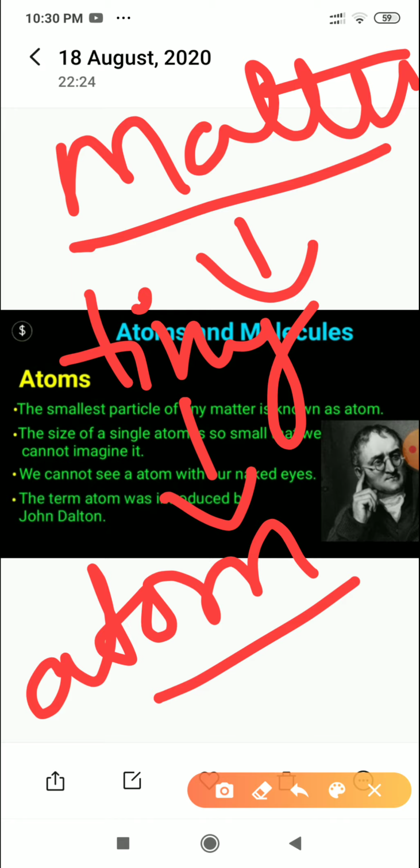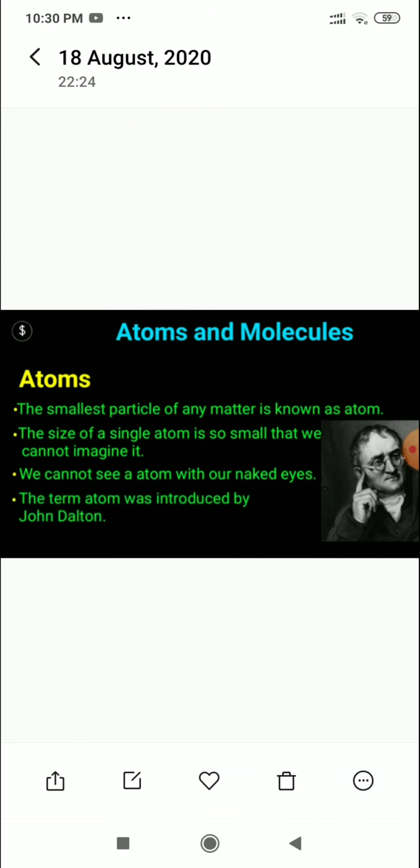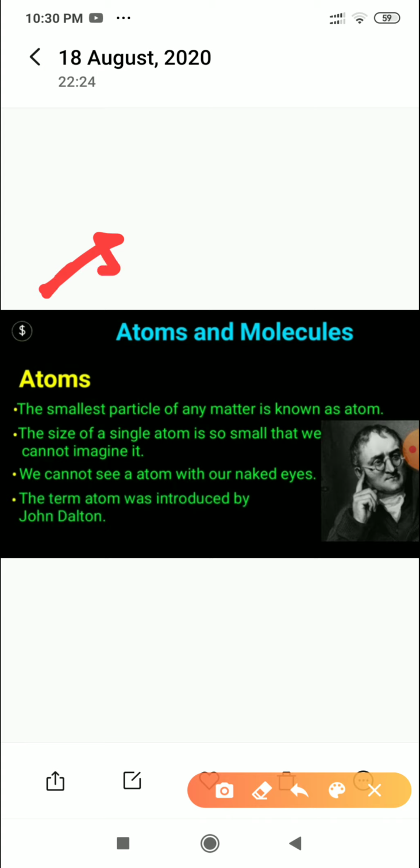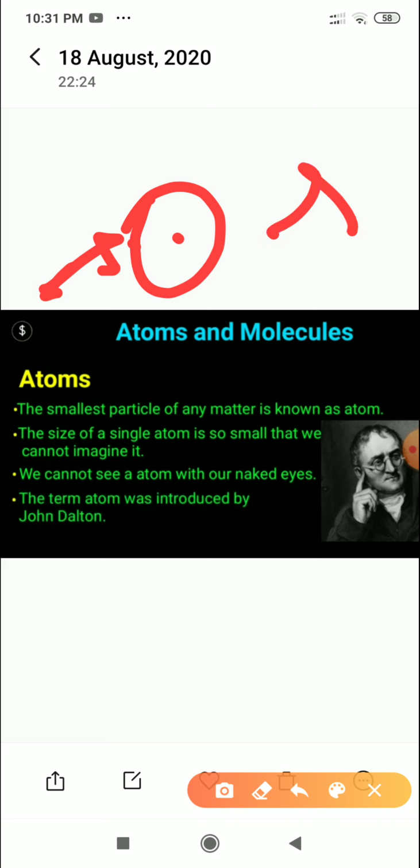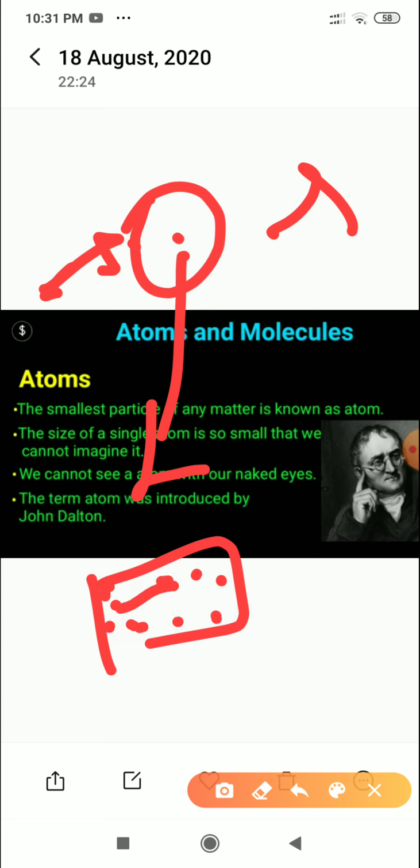Now, because you know that this atom is very small, it cannot be imagined how small it can be. ठीक है, for example, everybody has seen an ant, ना, कि छोटी सी चींटी कैसे छोटा सा फूड लेके जाती है. Just suppose this is the ant, और ये क्या करेगी, it is carrying a small sugar particle with it. Now if you see this small sugar particle in a microscope or an electron microscope, you can see that even that very small particle is made up of so many different kinds of atoms.